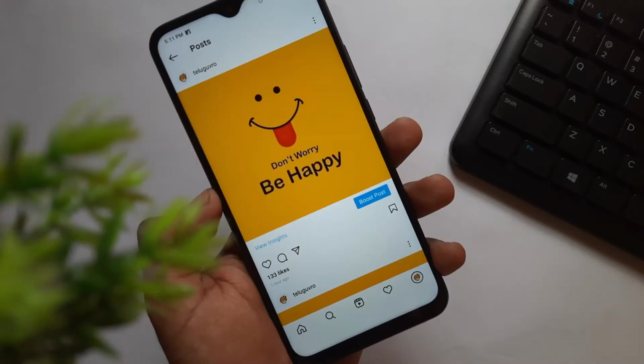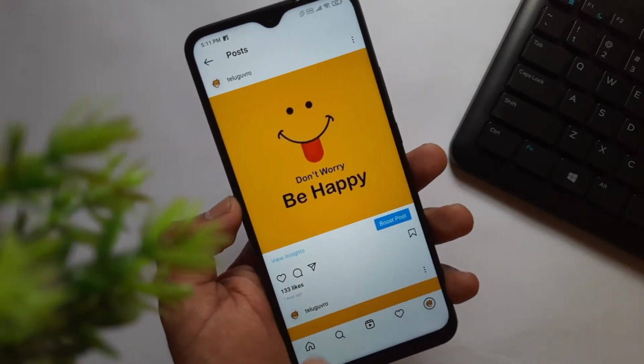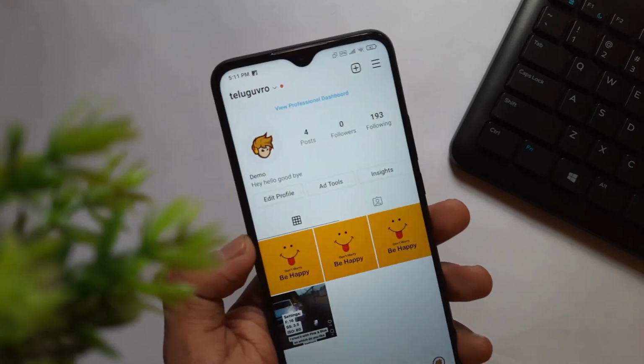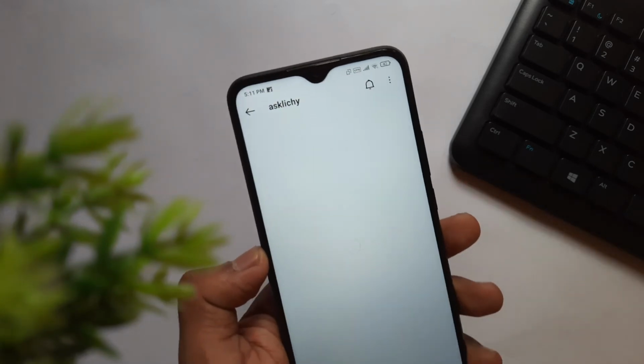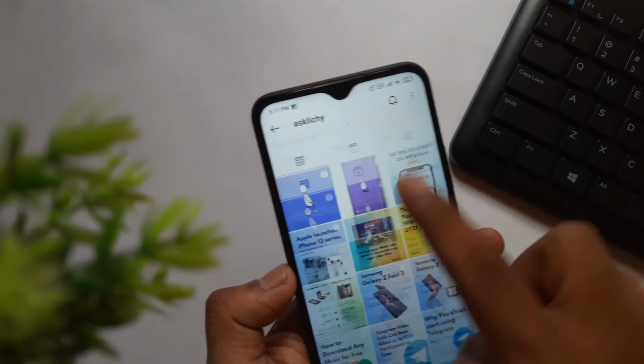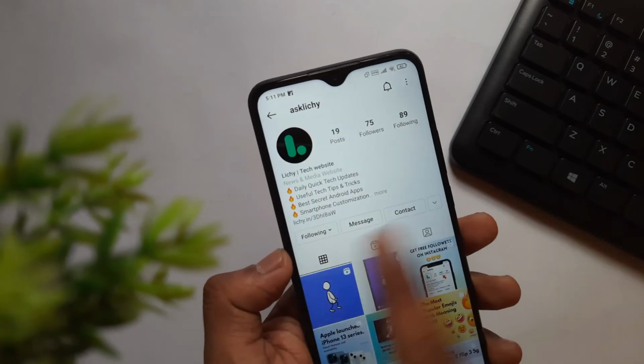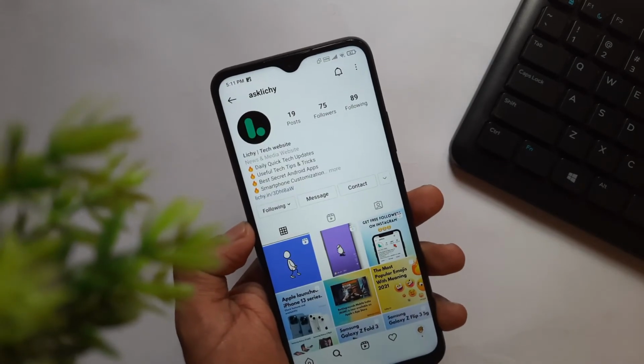And guys, I wanted to say that don't try this trick on your professional Instagram account, because all the likes and followers are not real users. So try this trick only for your personal account, just to showcase the follower count. And the direct download link for this app is given in the description below.